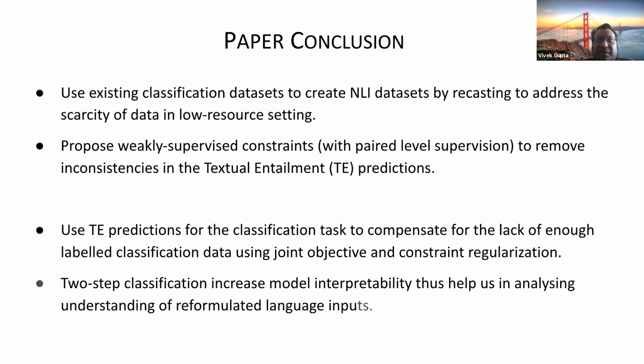So this is the paper conclusion. We created some analogous datasets by recasting; although they look artificial, you can use them to constrain the models. These are weakly supervised constraints because you don't need the exact label. You just need the two pairs to be opposite of each other. And this could be used to remove inconsistencies and increase the textual entailment and the classification prediction.